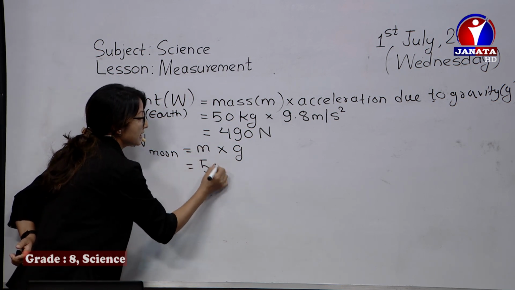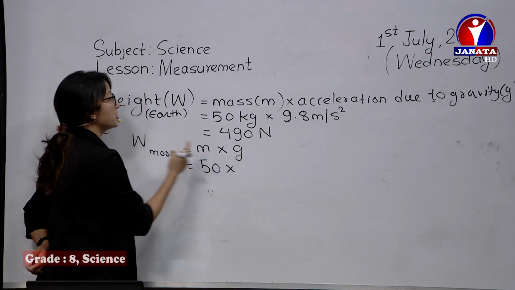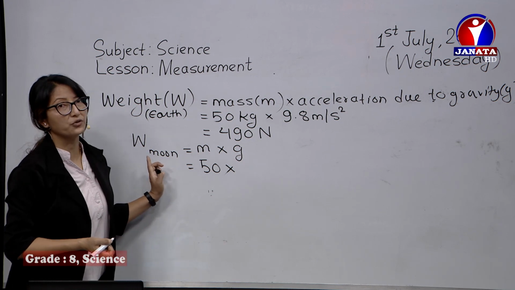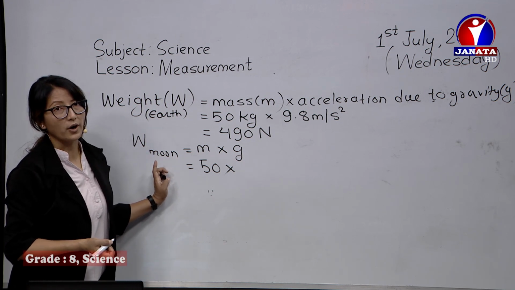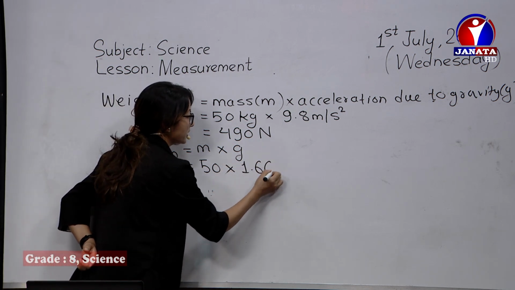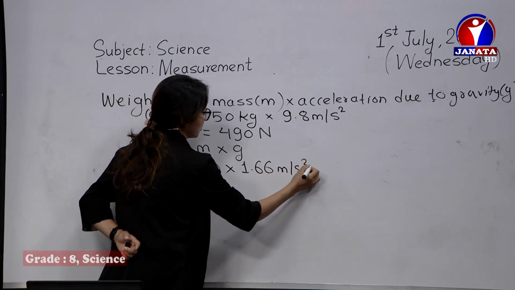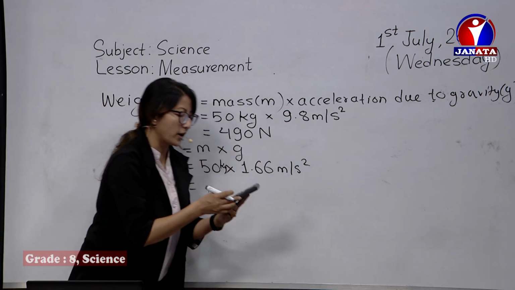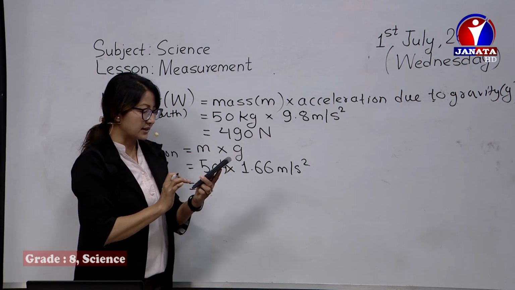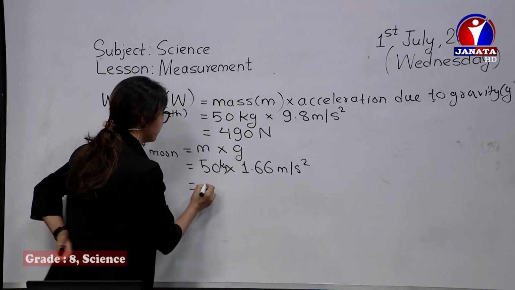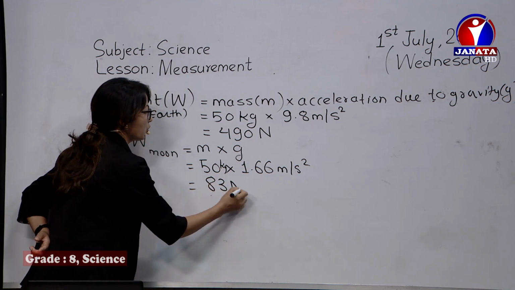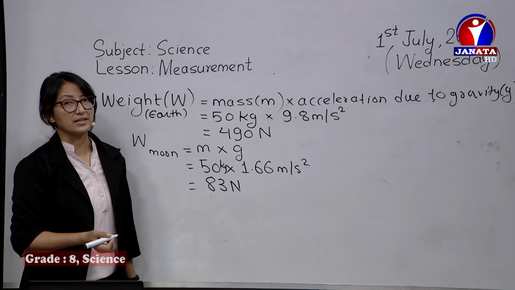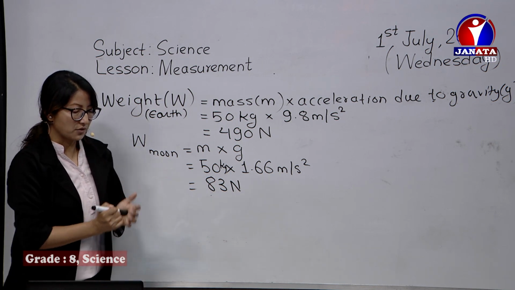And m is 50 kg, and this g, the value of gravity over there on the Moon, is 1.66 meter per second square. So 50 into 1.66 is 83 Newton. See, your weight would be different over there. So this is related to weight.